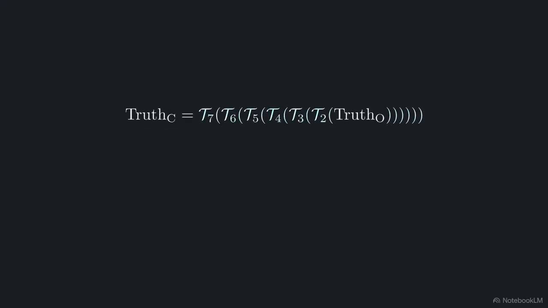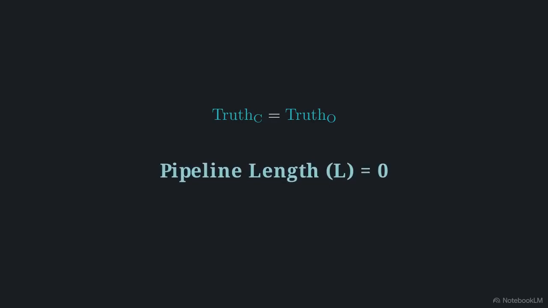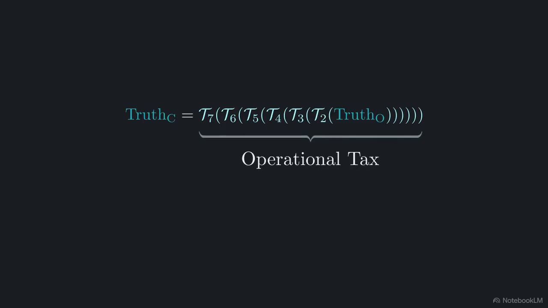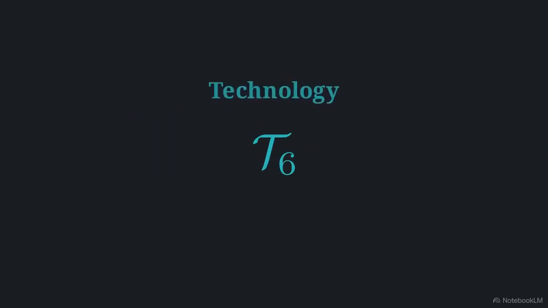Time through team dimensions represent the operational tax required to transport truth. If origination and consumption were identical, pipeline length collapses to 0. Because we transport data, we pay this tax. Let's isolate the technology operator.